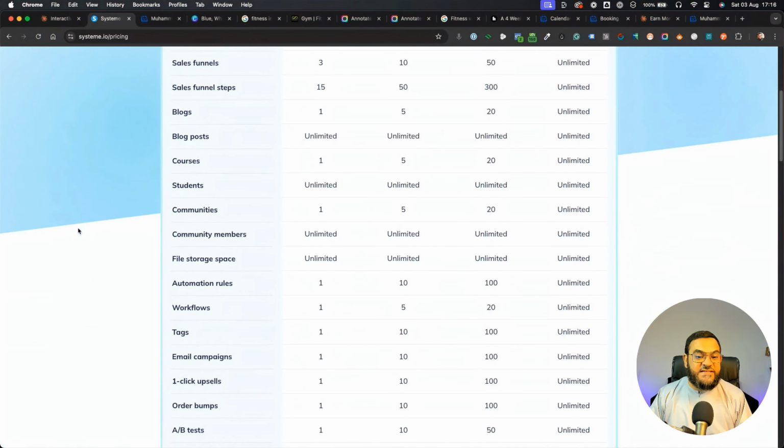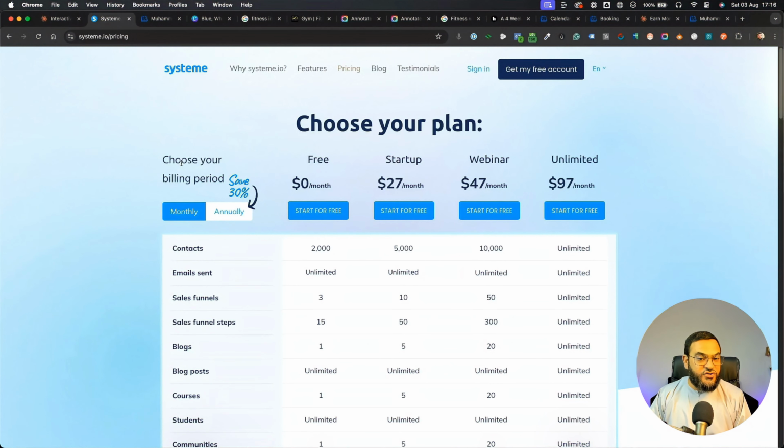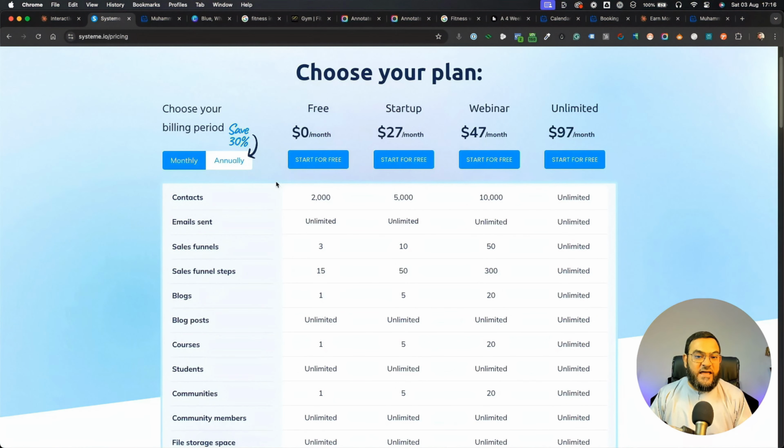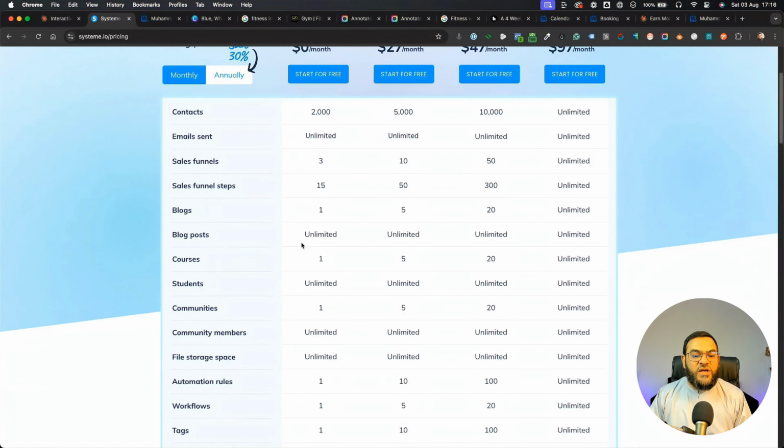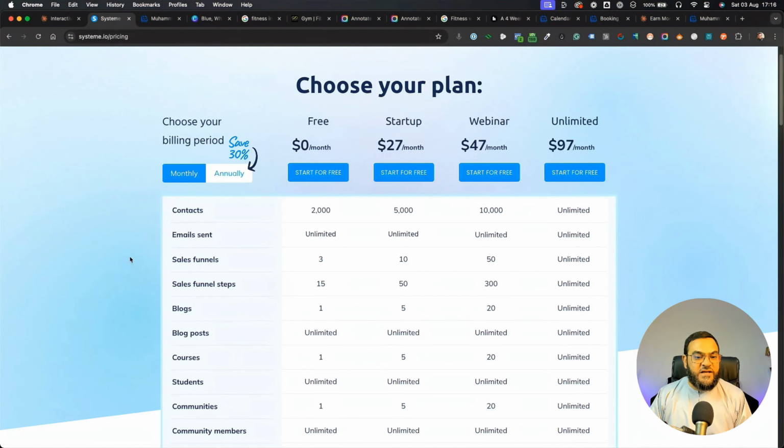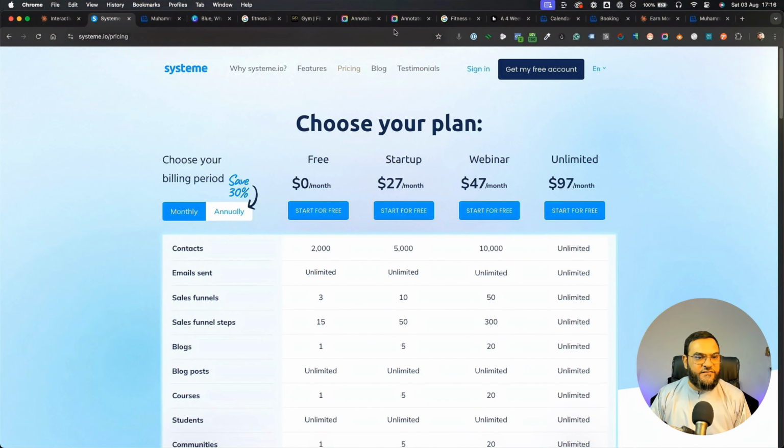So you'll just go to System.io. I will leave the link to this as well. As you can see, they have a free plan that is very generous. It allows you 2,000 contacts. But the main thing is we want to create a website from it. So it allows you to create 3 sales funnels. That is actually what we're going to use for a website. And this is the free version.